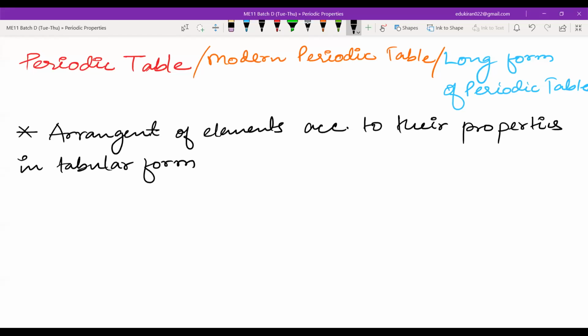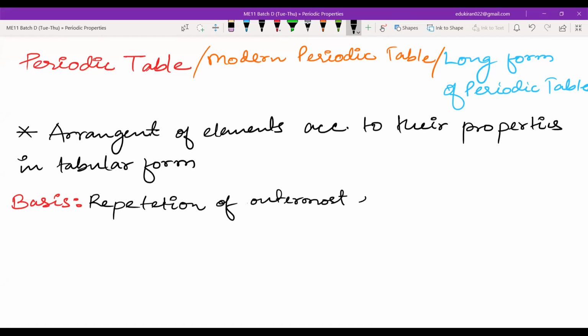Then we will write the basis of this periodic table. The basis of this periodic table is the repetition of outermost electronic configuration.